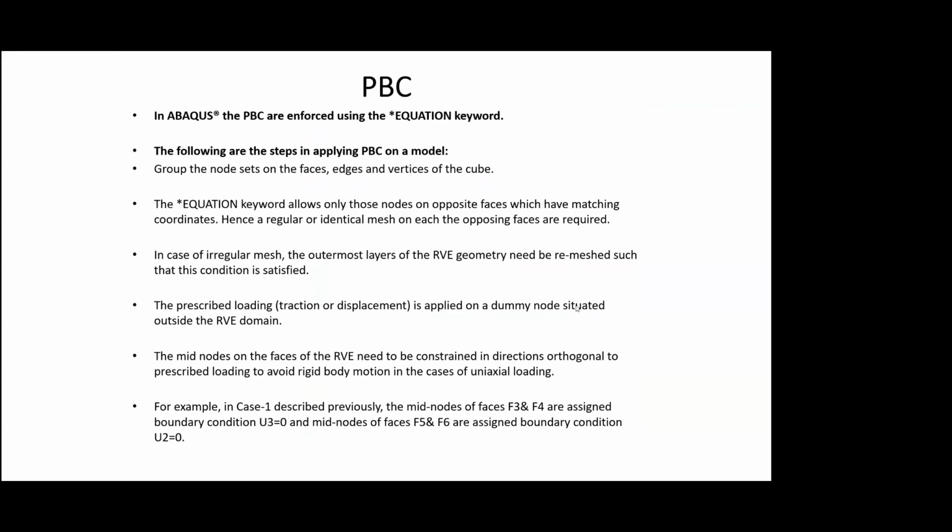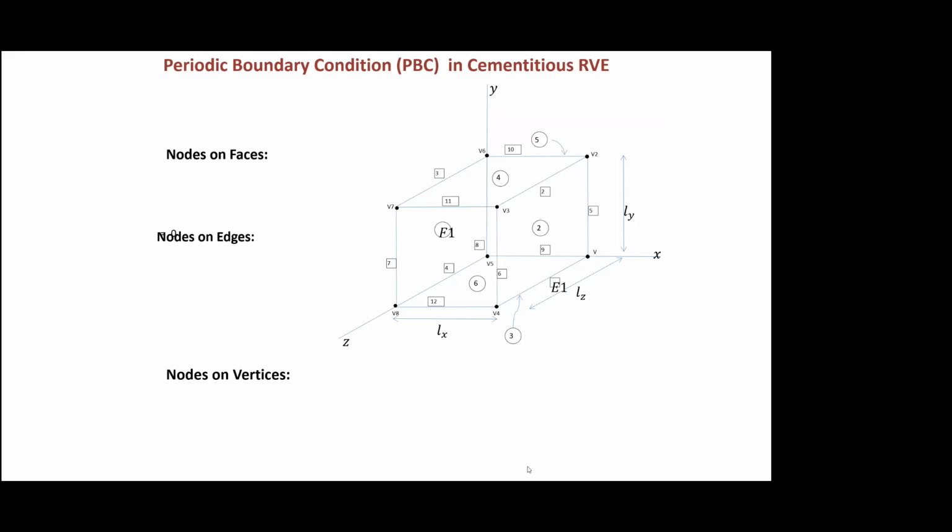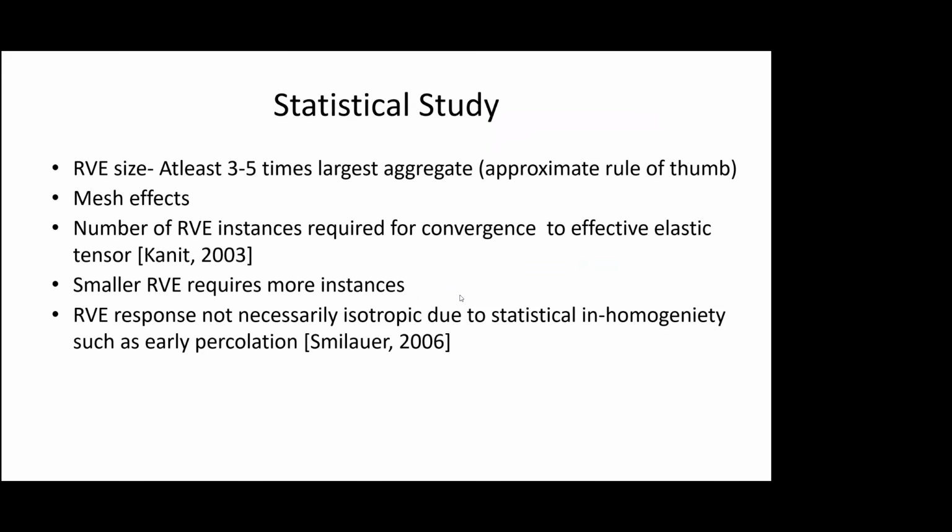So you can take windows from any portion and create a new microstructure or new material, a new sample rather. So here, in this case, we have grouped the nodes into various faces, edges, and vertices, and we've written algorithms to group them and apply the boundary conditions. And then a couple of things which we observed was that the RVE size has to be at least 3 to 5 times the largest aggregate size.